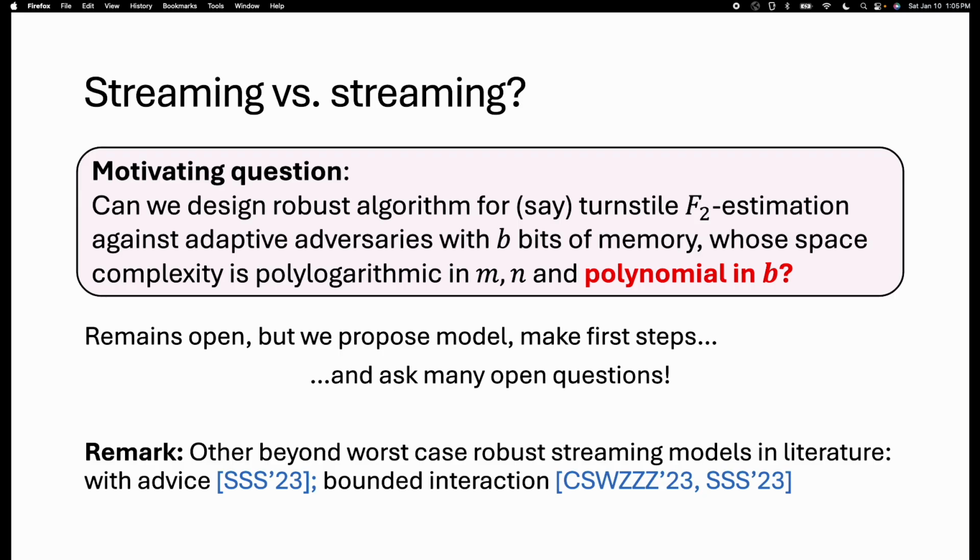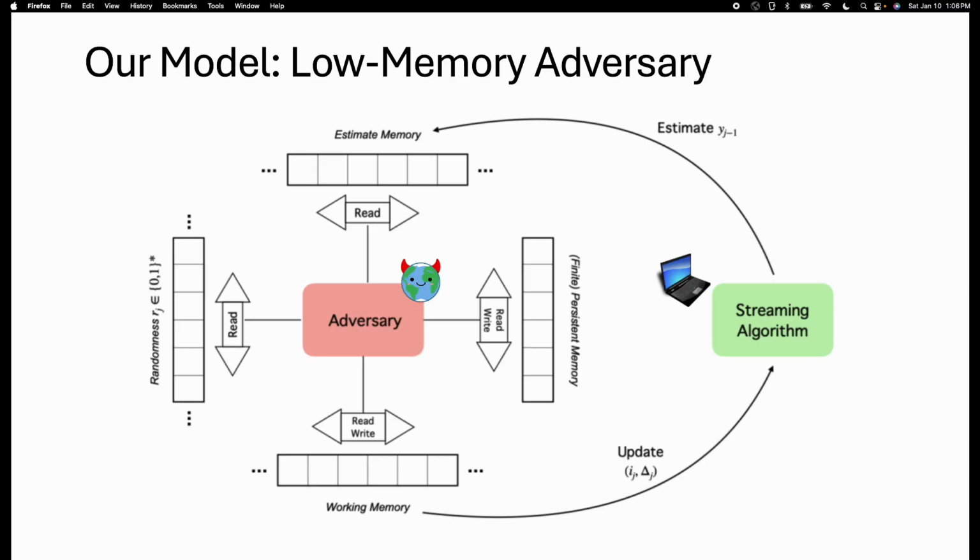We remark that other beyond worst case streaming models have been studied, for example, robust streaming with advice or with bounded interaction, but perhaps they don't fully capture the adversary being adaptive to all previous time steps, which our model will. Okay, so now let me describe our model.